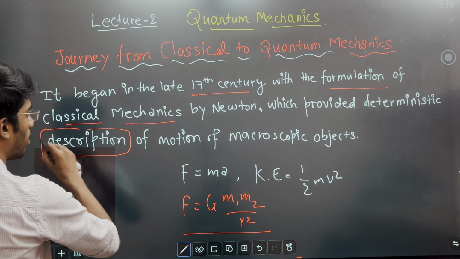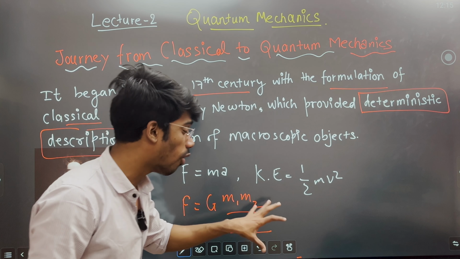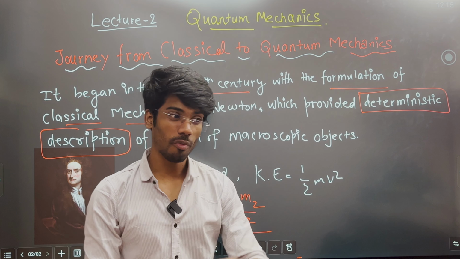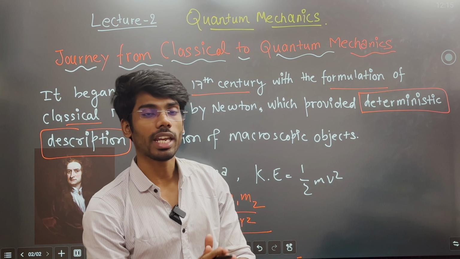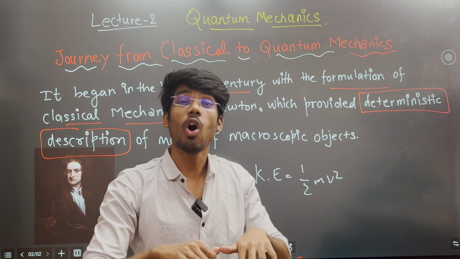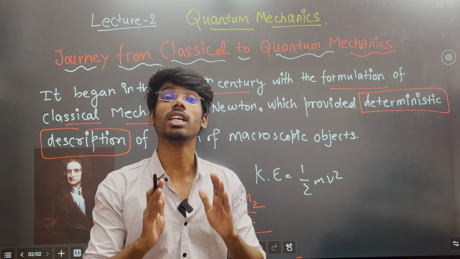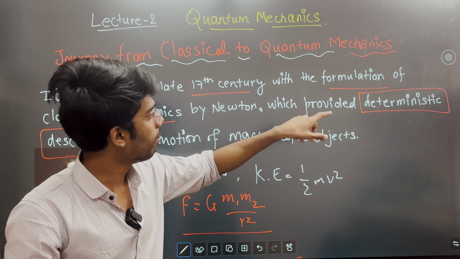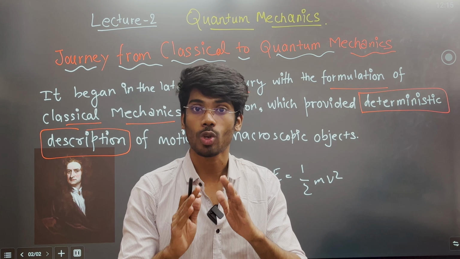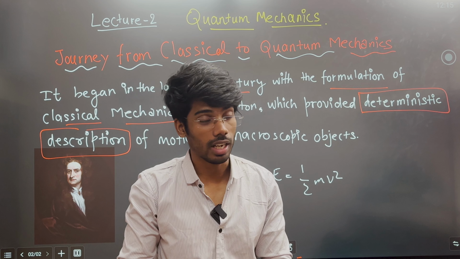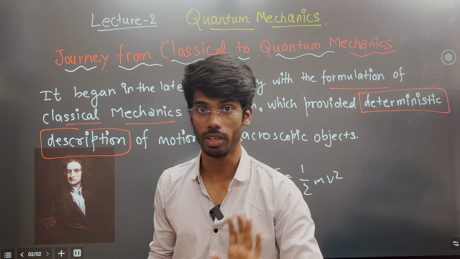Deterministic description means Newton provided this formulation, and it governed the motion of macroscopic objects in a deterministic way. Deterministic means we can easily determine the position, location, or speed of any particle, right? But in quantum mechanics, it becomes unclear. It becomes uncertain. So deterministic description means these formulae govern the exact behavior of macroscopic objects. There is no probability like it may happen or that may happen. It is deterministic. If it is this, then this has to be done, right?